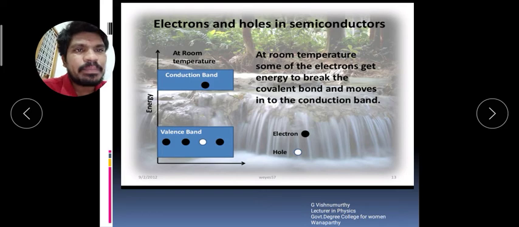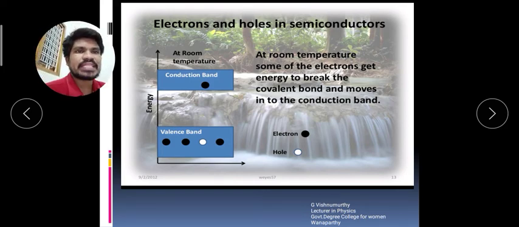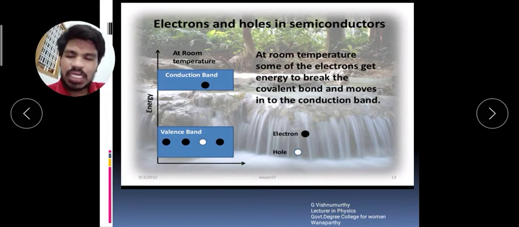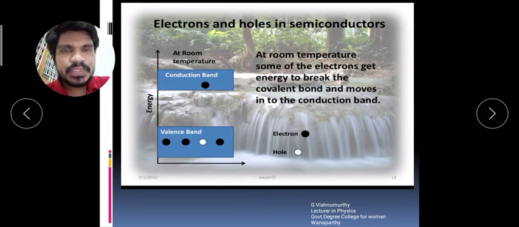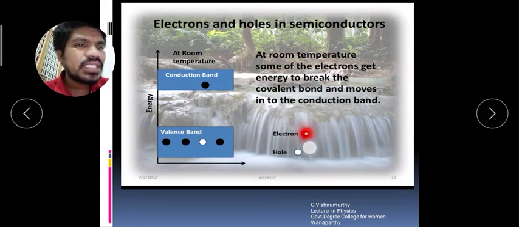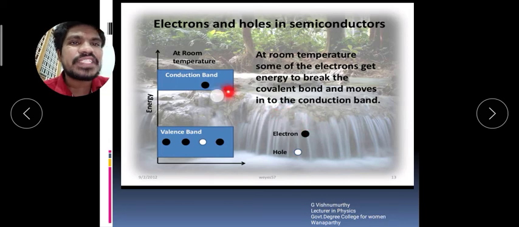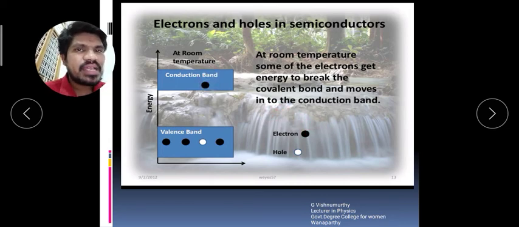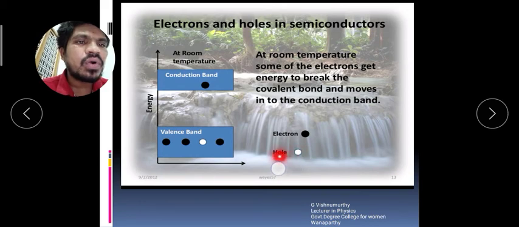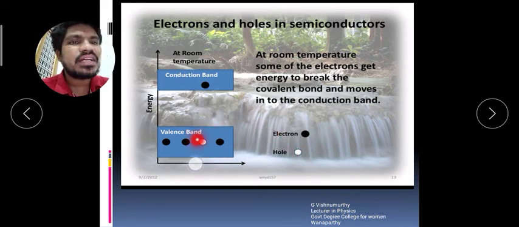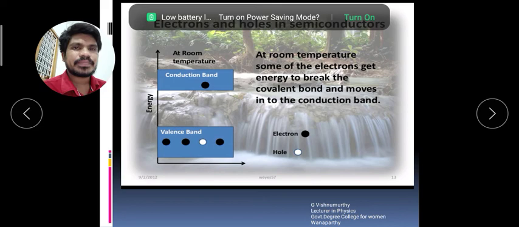Okay. Here you see this. At room temperature, some of the electrons get energy to break the covalent bond and move into the conduction band. Okay. The dark dot represents the electron which is present in the conduction band, and the white dot represents the hole which is present in the valence band. Okay.